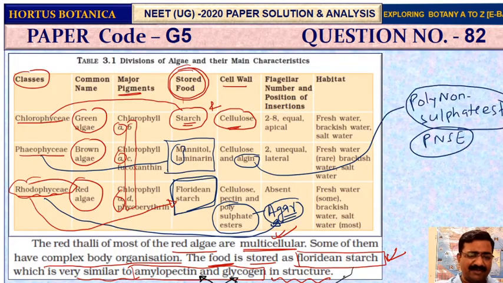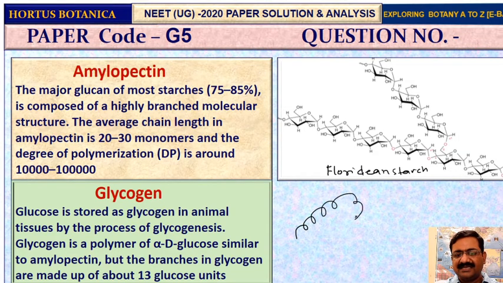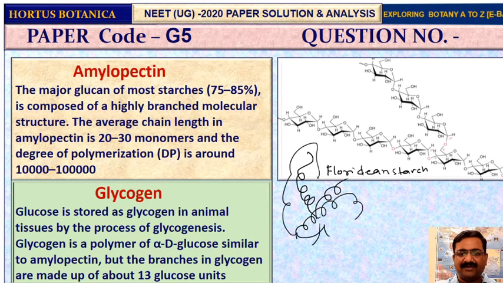But you must also have a very good question in your mind. Okay, it's clear that it is similar to amylopectin and glycogen, but what is this amylopectin and what is this glycogen? Don't worry, you are here in Hortus Botanica. We will explain everything. As I told you, Floridean appears like flowers. These are the modes of their branching. If they branch like that, it appears like a flower-like structure.